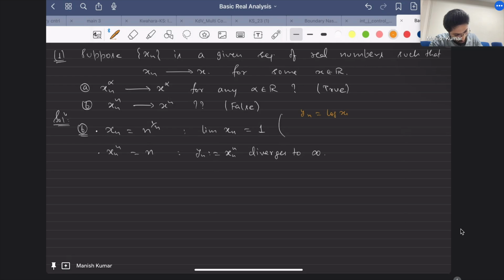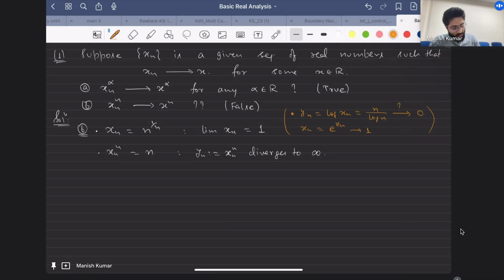This will turn out to be log of n upon n. Then you can use the sandwich theorem to show that this goes to 0, and then you can show that xn, which is exponential of yn, goes to 1.